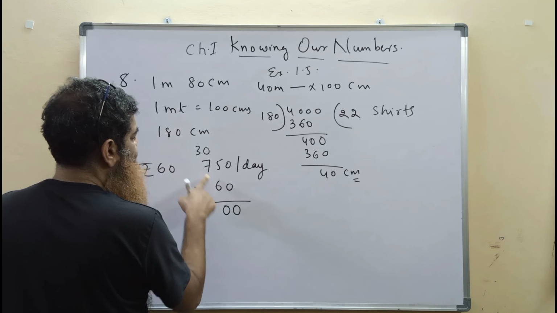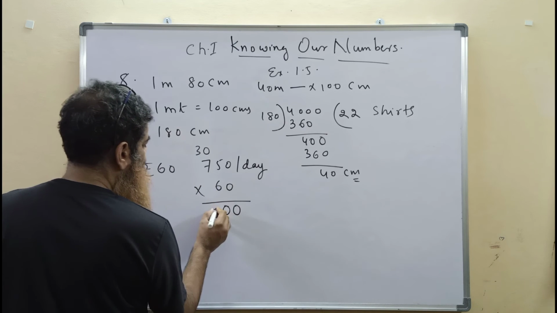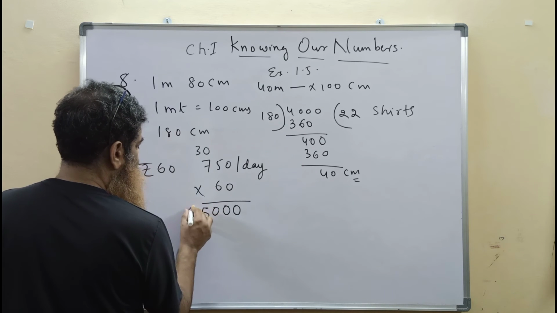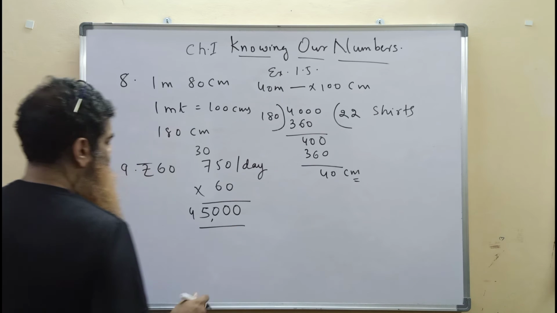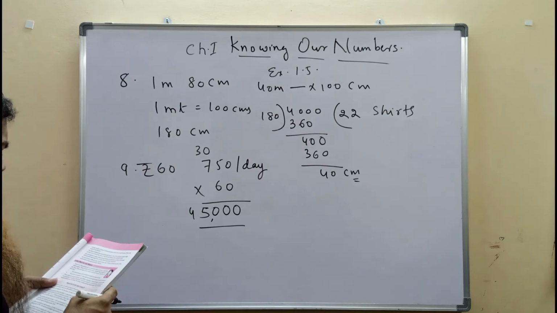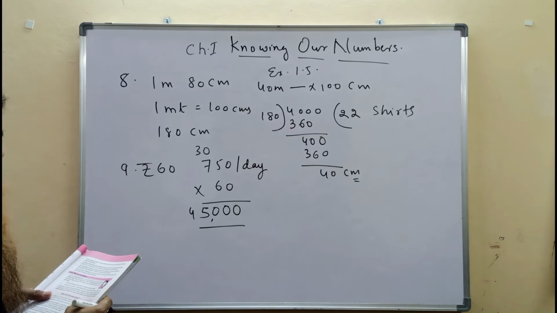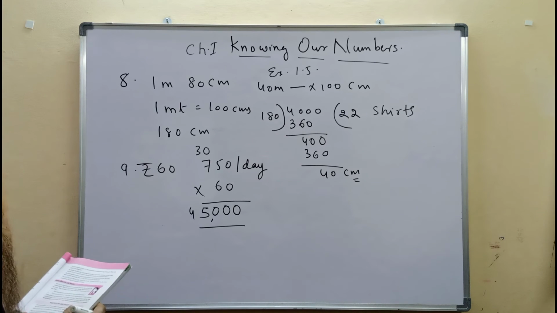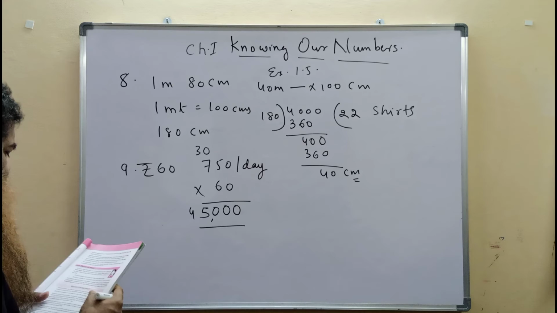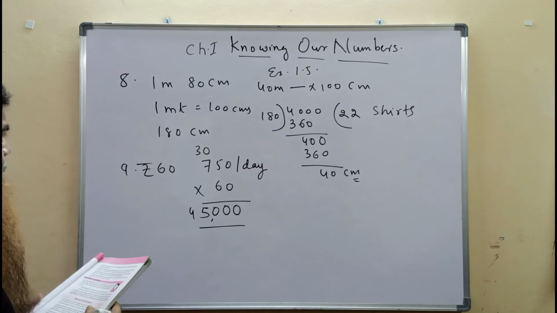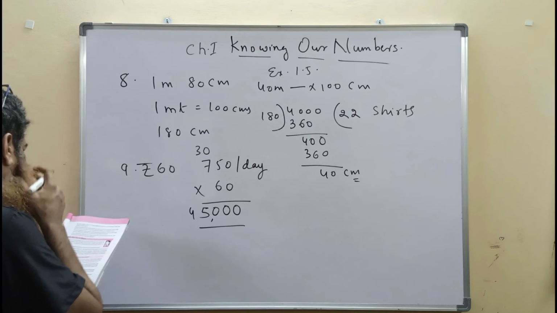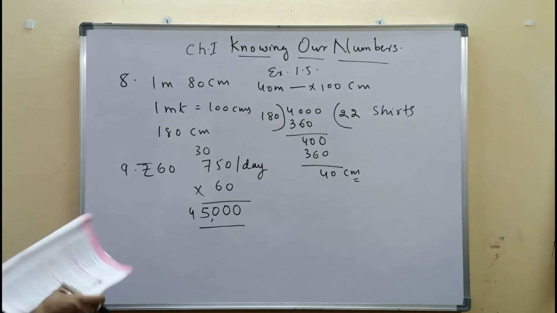And 6 sevens are 42, 420 plus 30 is 450. So the petrol bunk gets 45,000 rupees at the end of the day. That is the solution of the ninth question. Now we complete this question. We complete exercise 1.5.